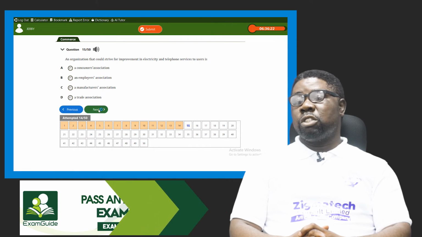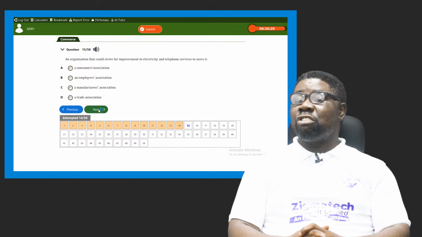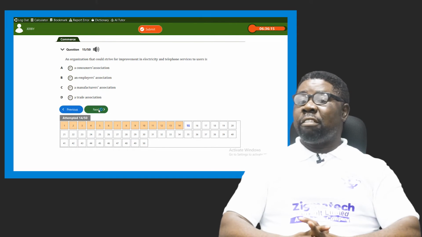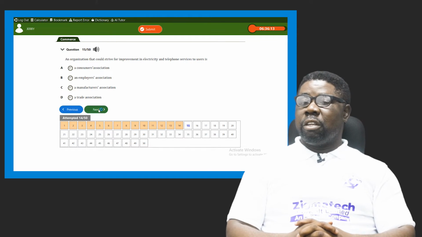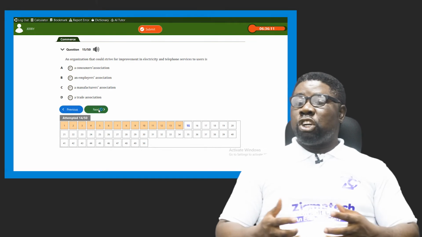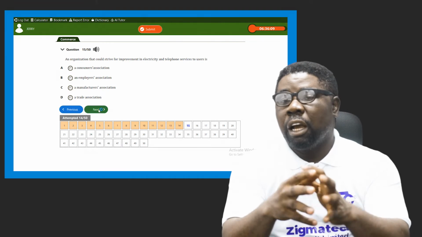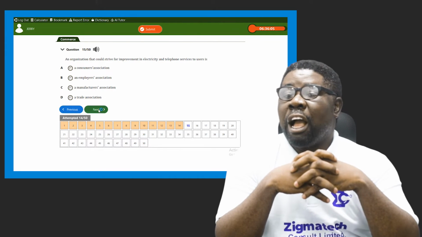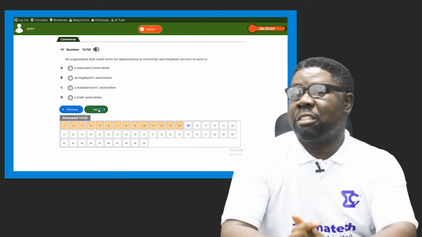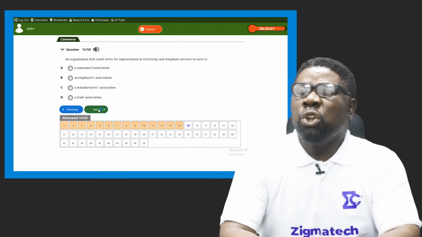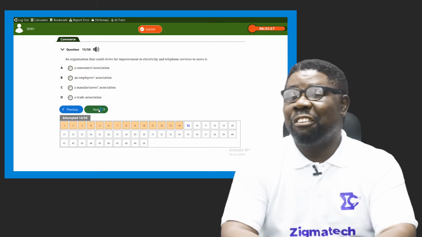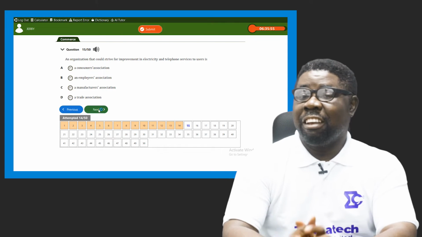Option A says Consumers Association. Option B says an employers association. C says manufacturers association. And D says trade association. Even though they all have association, only one is correct. Who do you think will demand for improvement in what they consume? I already mentioned that. So the answer is what?